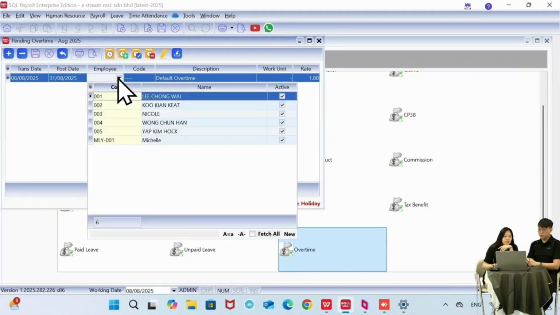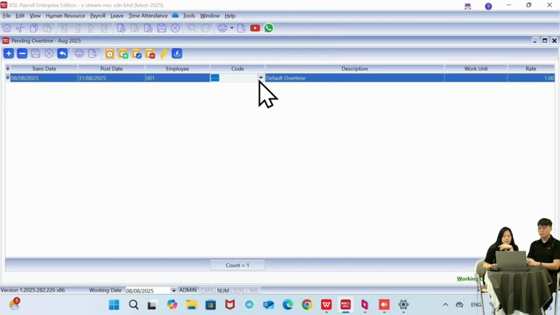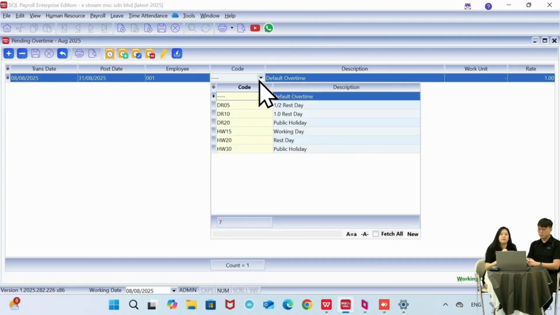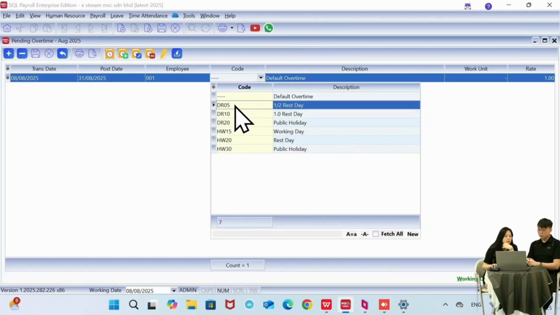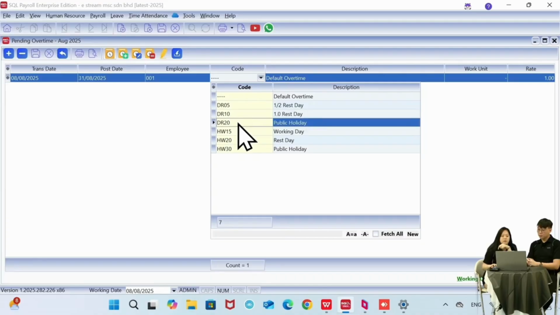Okay, and then here you can just select your employee. So let's say I'm taking Lee Chong Wei over here. Okay, and then I select the code. By default, the system has already maintained a few codes for you. So the code beginning with D means it's a daily rate, and the code beginning with H means it's an hourly rate. So if I click on daily rate, and then 10 means it's a 1.0 rate, 20 means 2.0 rate, meaning 2 times the rate.